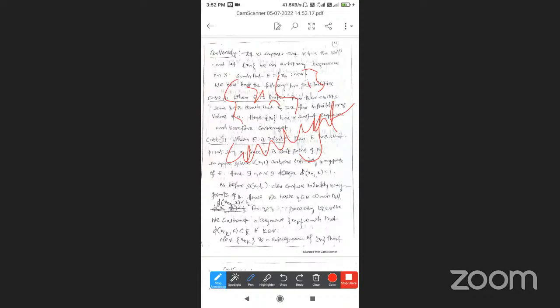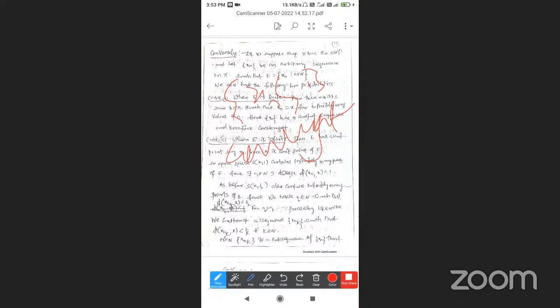We have to show that X is a sequentially compact set. A set is sequentially compact if every sequence xn in it has a convergent subsequence. Taking the Bolzano-Weierstrass property, we have to prove that X is sequentially compact.